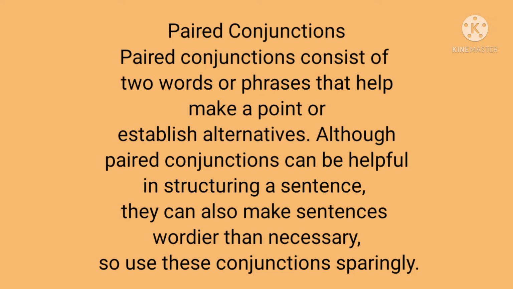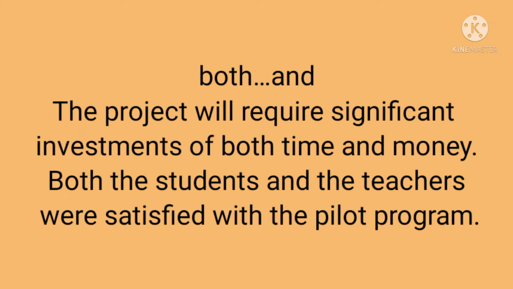These conjunctions consist of 2 words or phrases to make a point or establish alternatives. Okay, and we'll see examples for these paired conjunctions. Pair, you know, the meaning is 2. These conjunctions have 2 words to join sentences, clauses, or words. The first paired conjunction is "both...and".